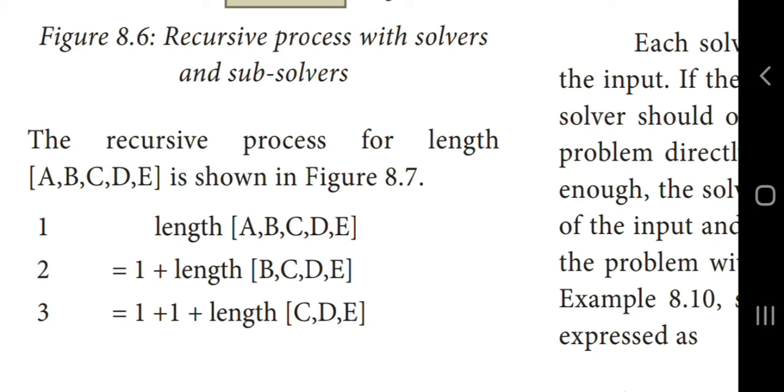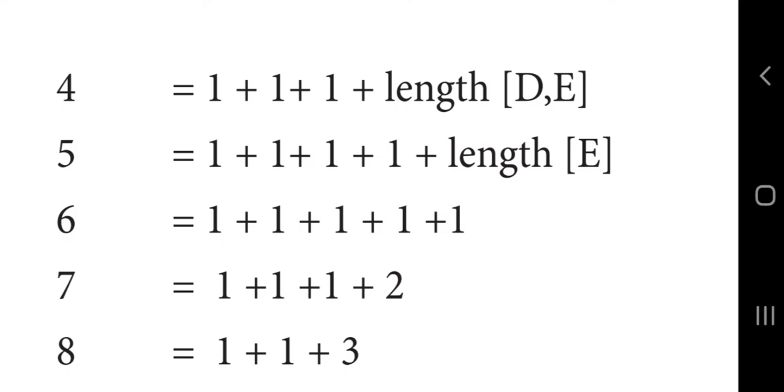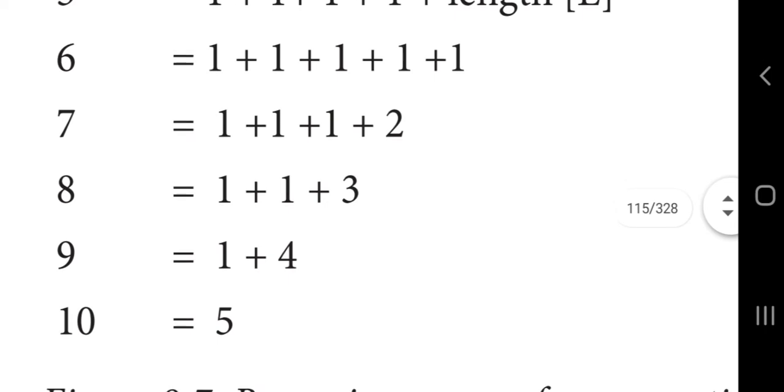First we pass the input, length of A, B, C, D, E. Then A comes out, so 1 plus length of B, C, D, E, that is the rest of the input. Again at the next level B comes out, so 1 plus 1 plus length of C, D, E. Then C comes out, so 1 plus 1 plus 1 plus length of D, E. At last D also comes out, so 1 plus length of E, and length of E is 1. So again it calculates one by one: 1 plus 1 is 2, 2 plus 1 is 3, 3 plus 1 is 4, and 4 plus 1 is 5.